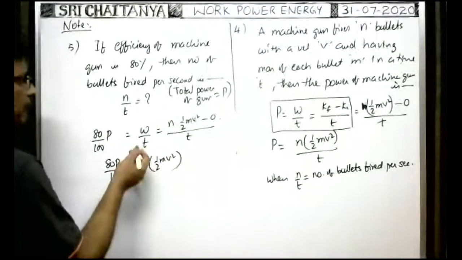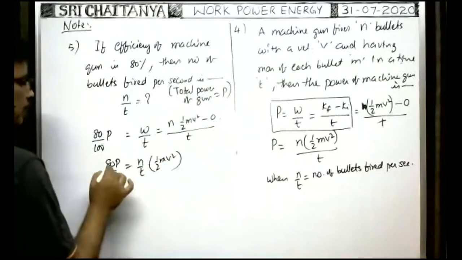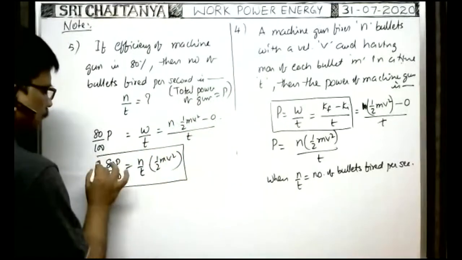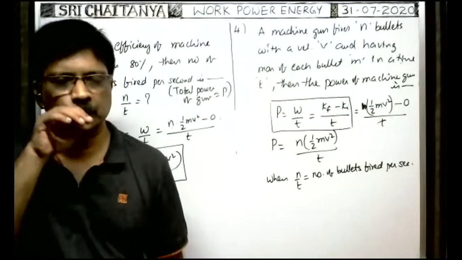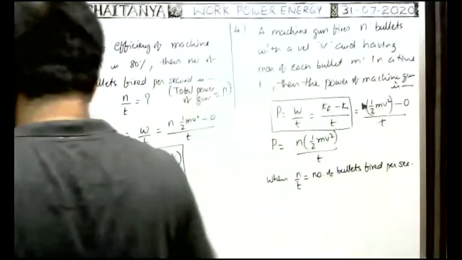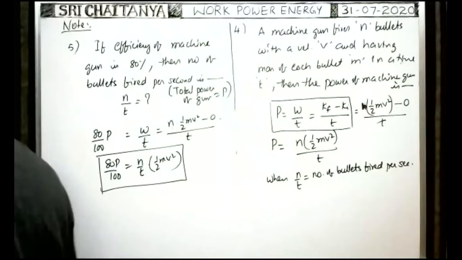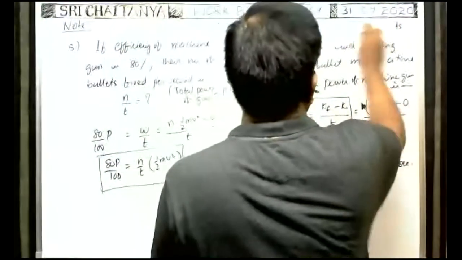Here they ask n by t. We can calculate it now because P, the total power of the machine gun, will be given. So by using this formula we can calculate. Next.